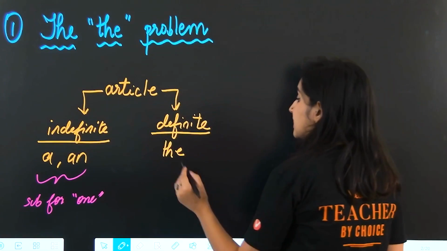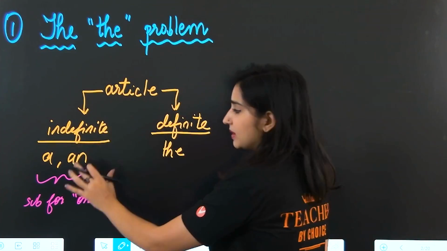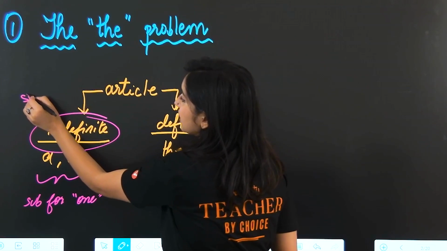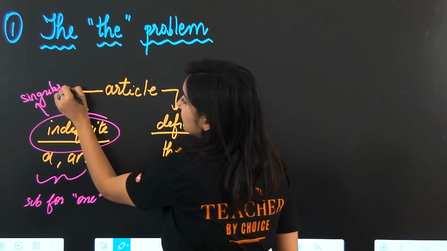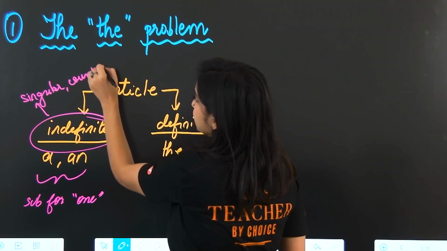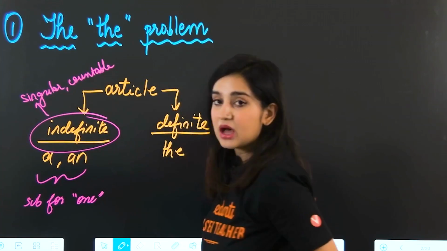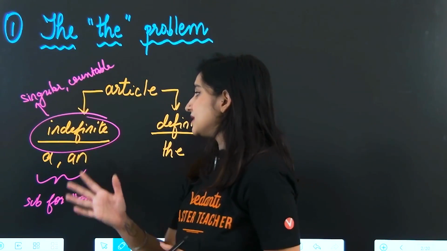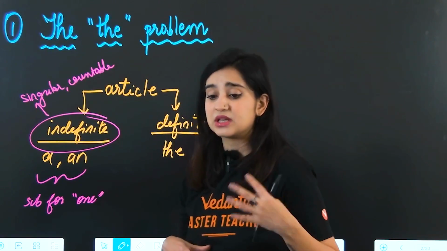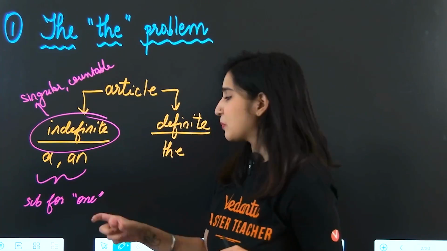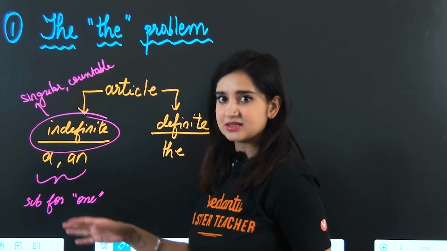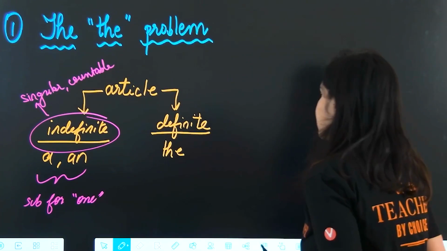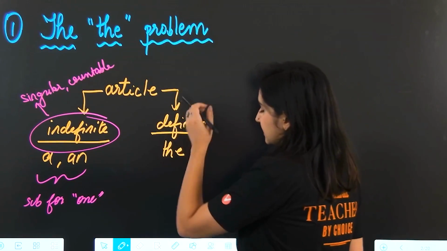All right, so going by this logic, indefinite articles can only be used with singular countable nouns. Now just remember this for now. We will get into what countable and uncountable nouns are very soon. But just remember that indefinite article can only be used with singular countable nouns. I'm sure you all know at this point that a is used with consonant sounds and an is used with vowel sounds. Focus on sound and not the letter. Okay. Now, when it comes to definite article, we have the.